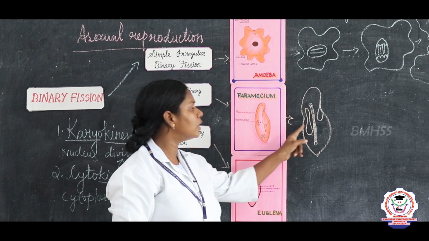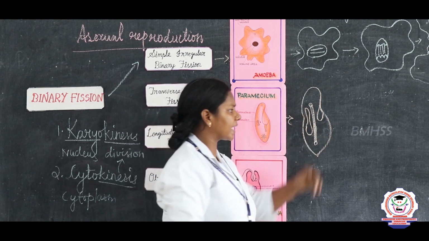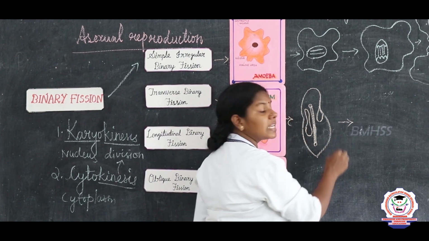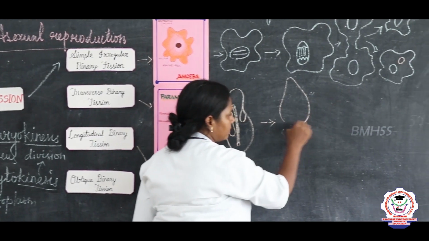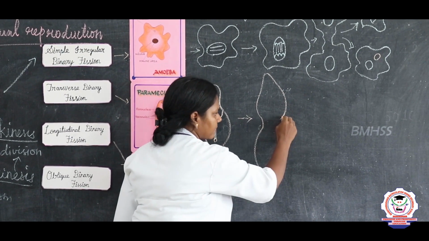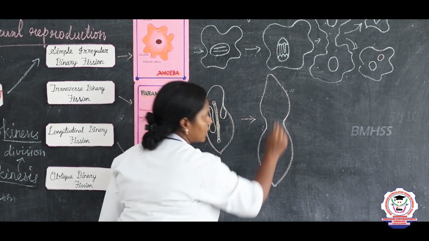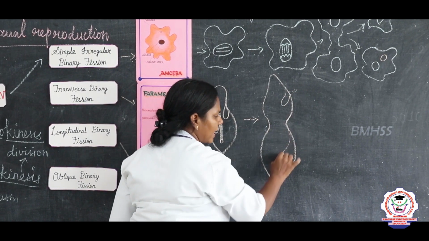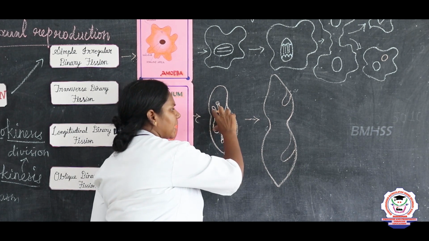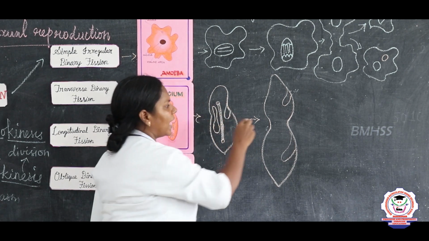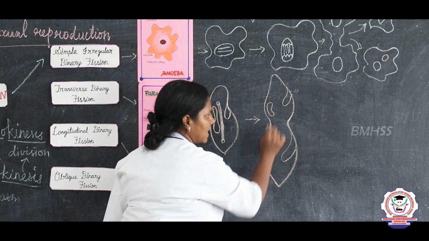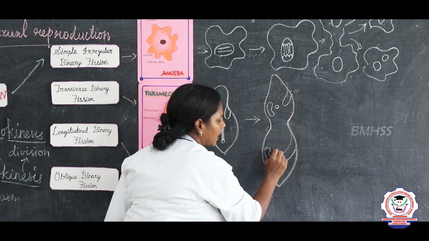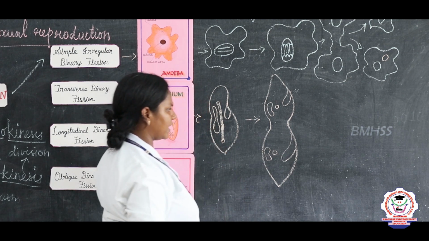So first the nucleus divides, and what is the second step, children? Later the cytoplasm also divides. So the paramecium divides like this. Later the cytoplasm also divides and the nucleus gets split into two, and there will be one macronucleus and one micronucleus on each side.